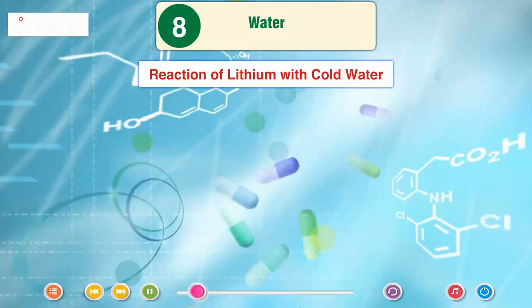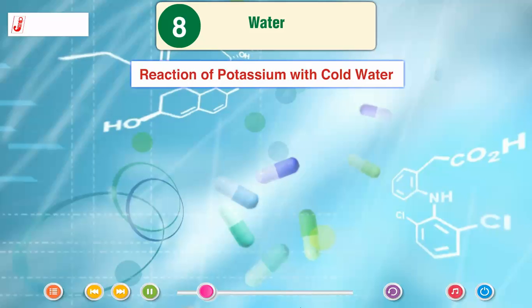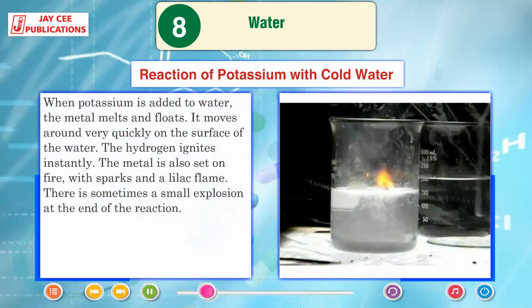Reaction of lithium with cold water. When lithium is added to water, lithium floats. It fizzes steadily and becomes smaller until it eventually disappears. Lithium plus water gives lithium hydroxide plus hydrogen. 2Li(s) + 2H2O(l) gives 2LiOH(aq) + H2(g). Reaction of potassium with cold water. When potassium is added to water, the metal melts and floats. It moves around very quickly on the surface of the water.